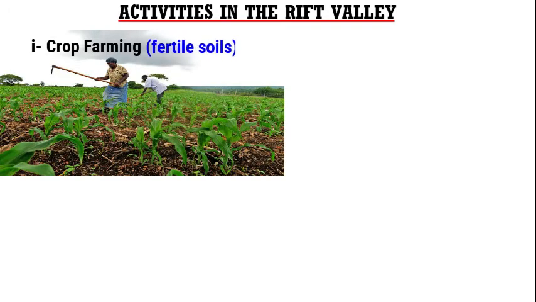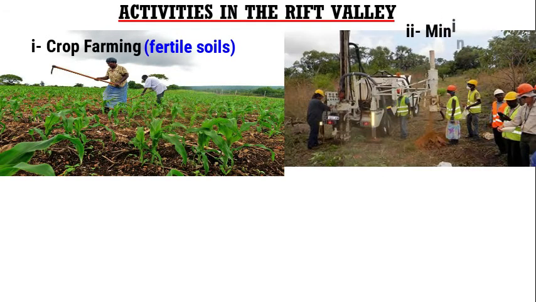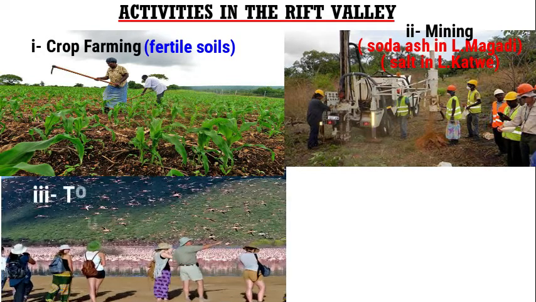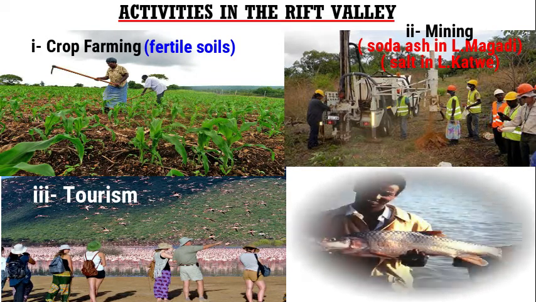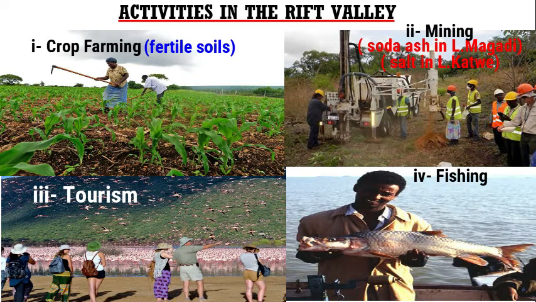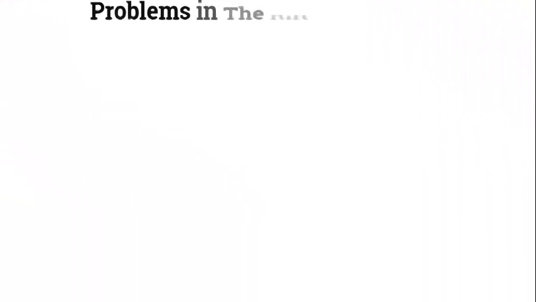When you look at the Rift Valley, we have some activities we do there. Obviously, we have crop farming because of the fertile soil. We have mining. For example, we have mining of soda ash in Lake Magadi in Kenya, and mining of salt in Lake Katwe. We have tourism. Then fishing is also carried out because we have those lakes. Apart from Magadi and Katwe, which are not suitable for fishing, other lakes within the Rift Valley are very good sources of fish. So fishing takes place.